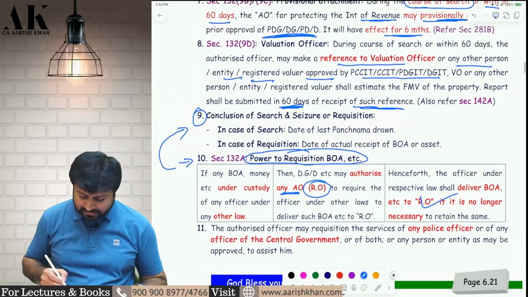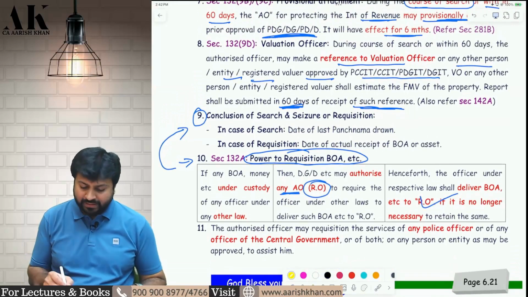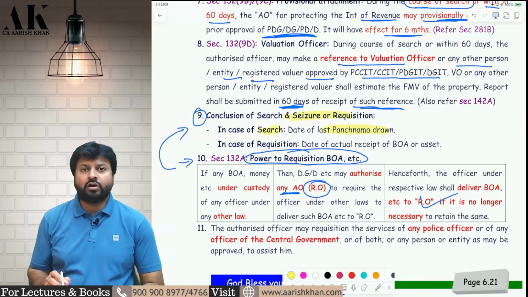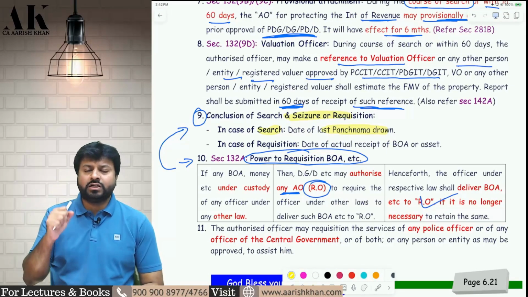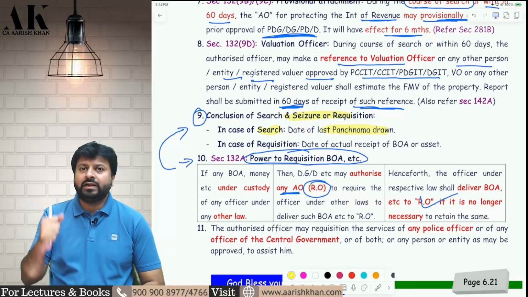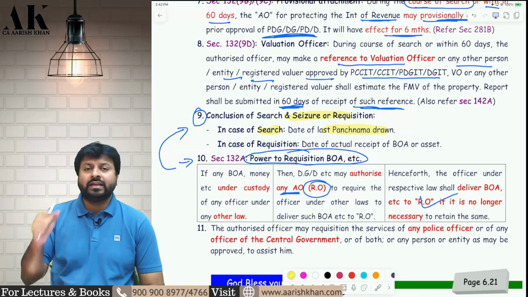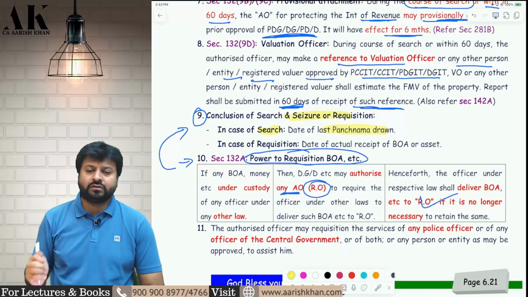Now, in both the cases, when can we say the search and seizure is completed? In case of search, the date of the last Panchnama drawn. Whenever the last Panchnama is drawn, what is a Panchnama, sir? When the search is completed, the department puts a stamp on the paper, takes the signature of the assessee, and then goes away. That date will be called the date of completion of search.